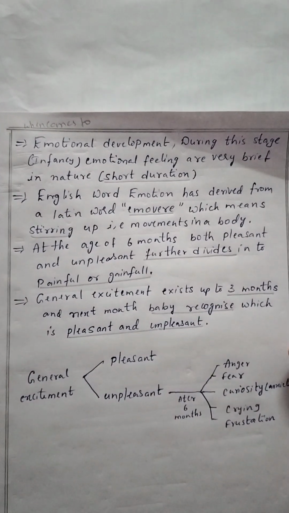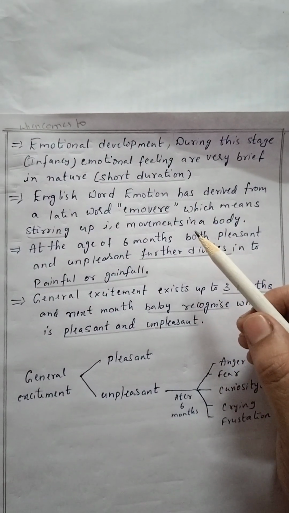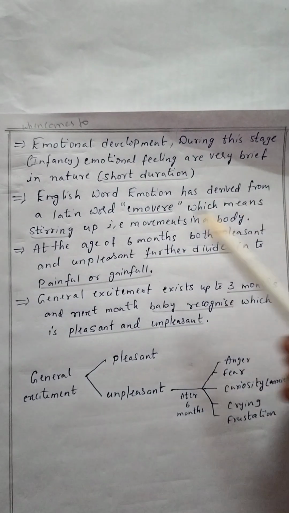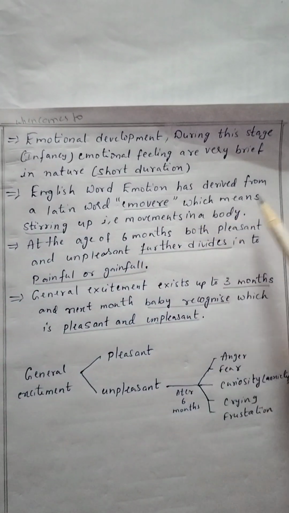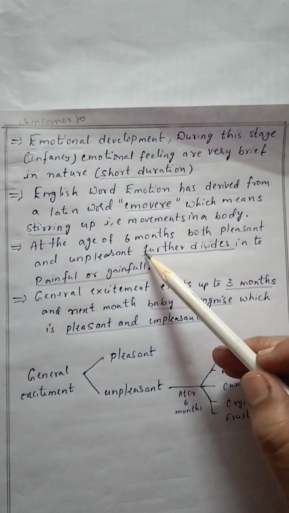When it comes to emotional development, during the infancy period, emotional feelings are very brief in nature. It means short duration. The English word emotion is derived from a Latin word, emovere, which means stirring up, that is movements in the body. General excitement exists up to 3 months, and next the baby recognizes what is pleasant and unpleasant.